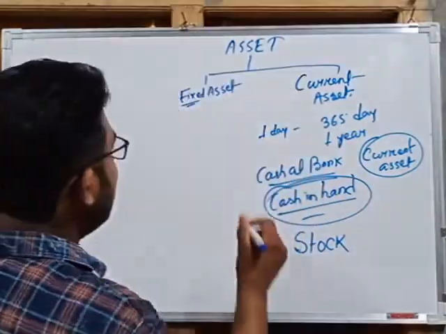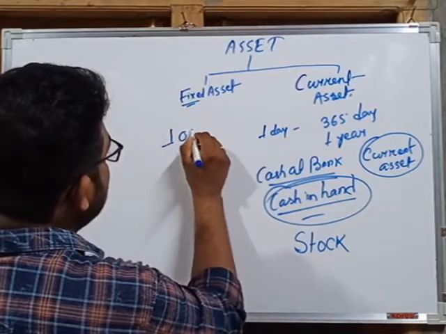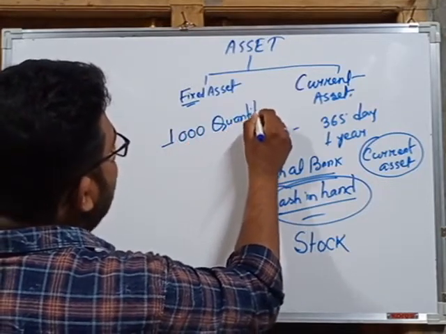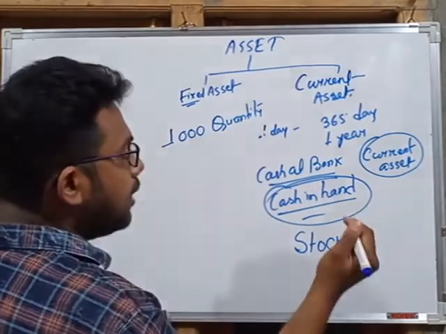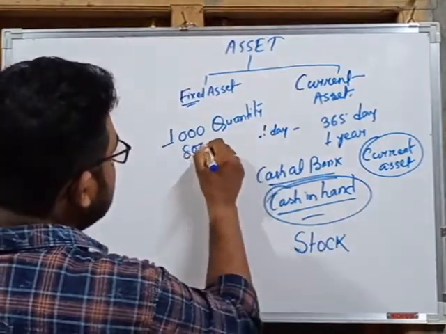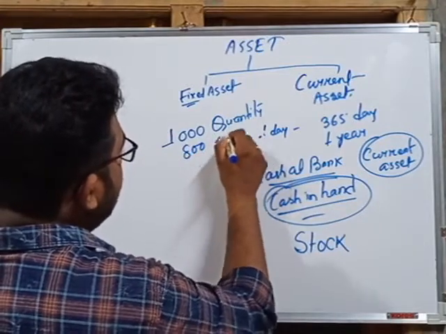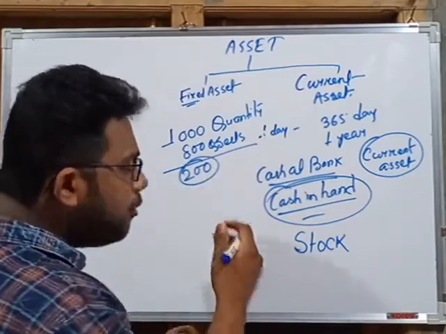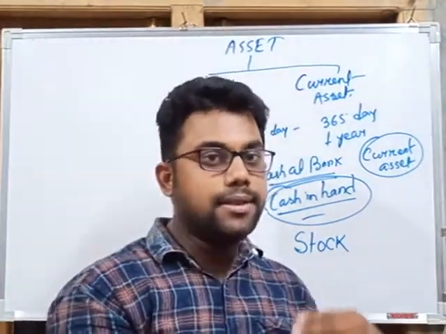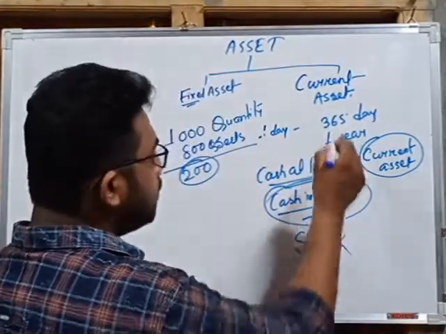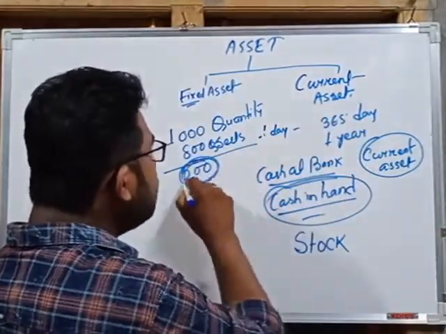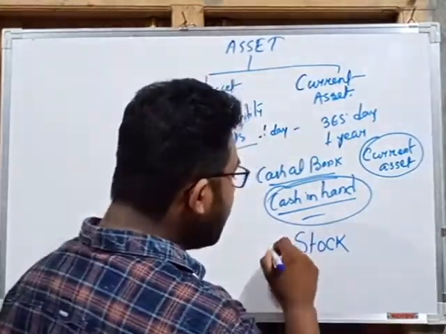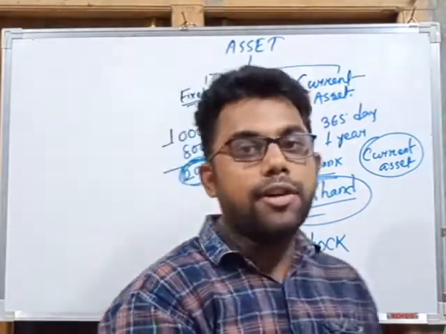For example, a person purchased 1,000 quantity of goods, and in one day he sells 800. So 800 quantity he sells, and the remaining are 200. These 200 before selling are stock. If the business wants, these 200 can be sold tomorrow or day after tomorrow or within a period of 1 year. So stock is another important current asset for the business.